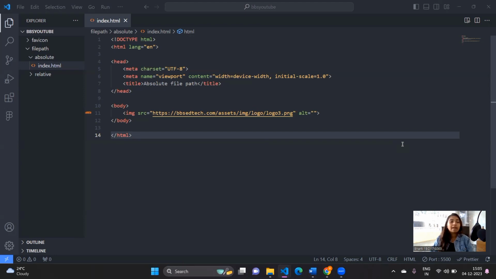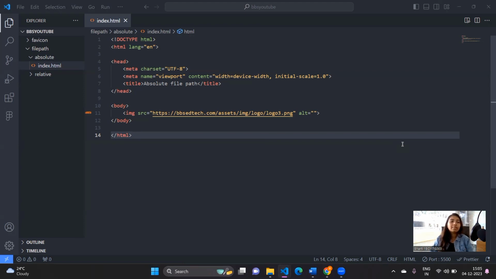A file path specifies the location of a file which you have inside a web folder structure. It's like an address of a file which helps the web browser to access the files. There are so many files in your web structure, right? So it allows you to find which file you need, and it displays the output present in that particular file.